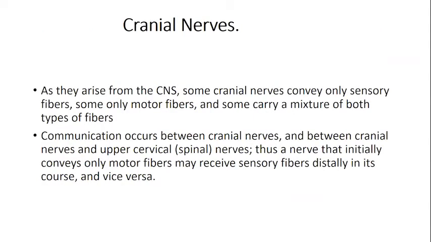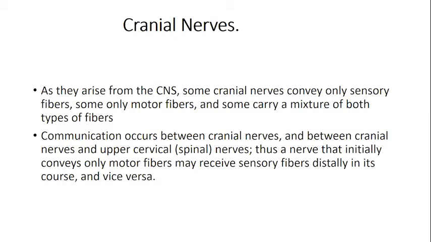Cranial nerves, what type of fibers do they contain? Some you will study are known as sensory nerves, purely sensory, and some are purely motor nerves. But that is not exactly so. Mostly they are a mixture of both types of fibers. When we say it is a sensory nerve or a motor nerve, what we mean is what is the predominant amount of fibers present in it, whether it has a majority of sensory action. That is why we call it the sensory nerve.